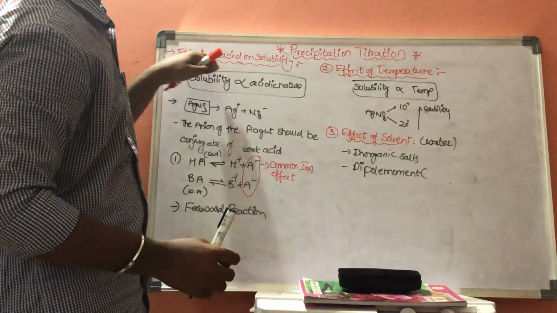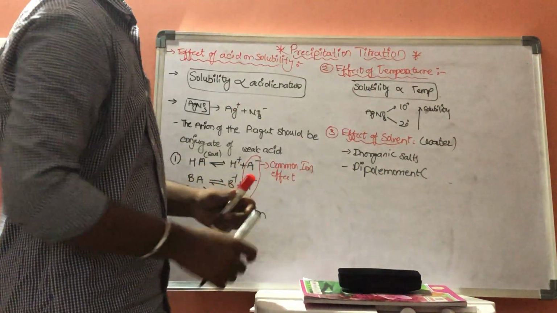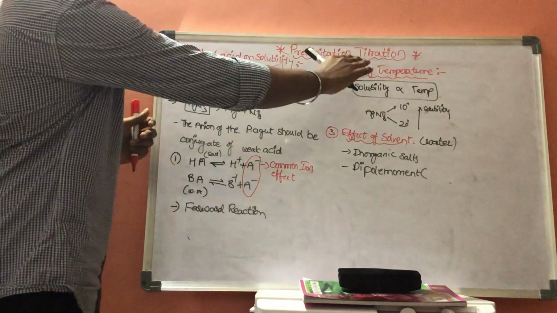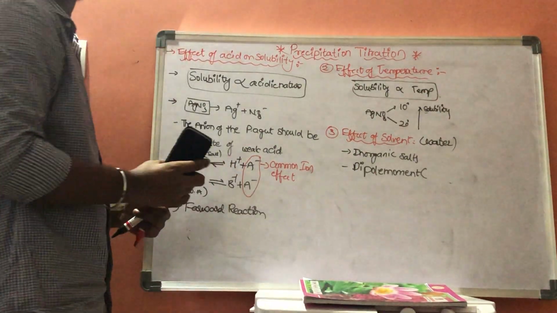These are the three effects. One is effect of acid, effect of temperature, effect of solvents. These three are the effects of acids, effects of temperature, and effects of solvents. Now our next topic is argentometric titrations.